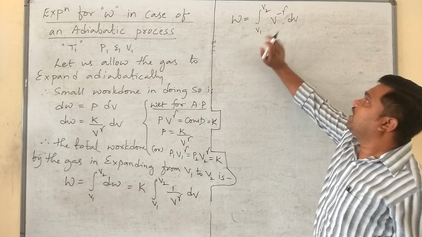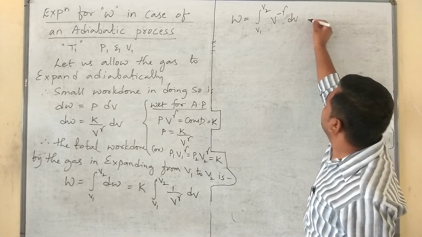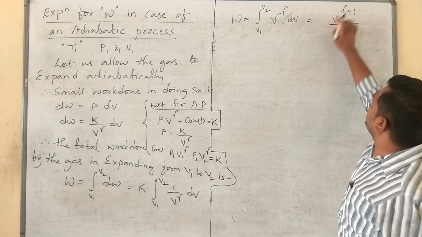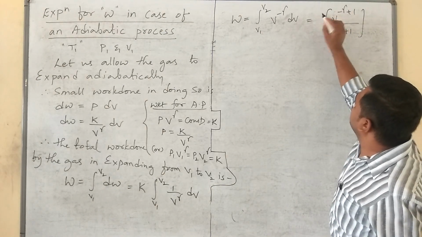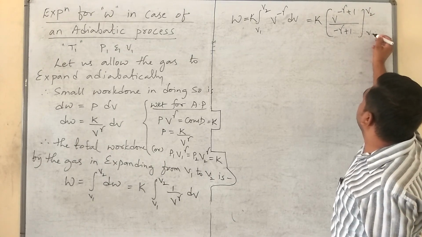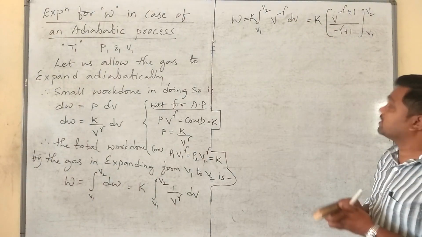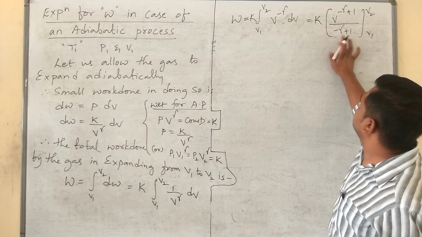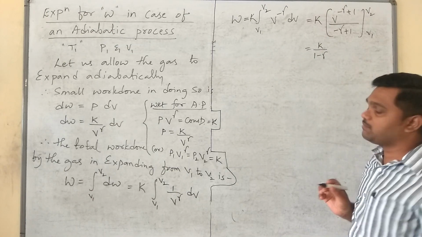According to the rule of integration, if we integrate V power minus gamma, what we get is V power minus gamma plus 1 divided by minus gamma plus 1, within the limits V2 and V1, with that constant K. Next, I will take this minus gamma plus 1 outside, just below that K, it becomes 1 minus gamma.